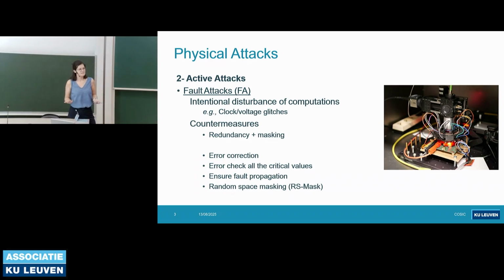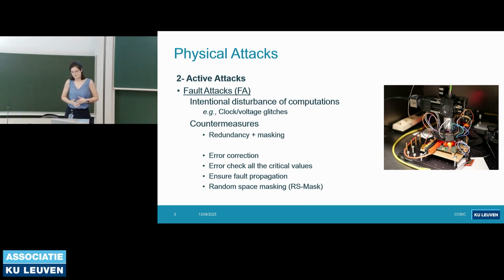If we consider the simplest case, what we can do with redundancy is error correction. This means we always get the correct output, so it feels like there's no fault injection at all. Or we can do an error check of all the critical values, so we can detect all the injected faults even before they become ineffective. This also means that they would be data independent. Or we can just ensure fault propagation, so each injected fault goes to the output. So we can detect all the injected faults, and this would also make it independent of the secret data.